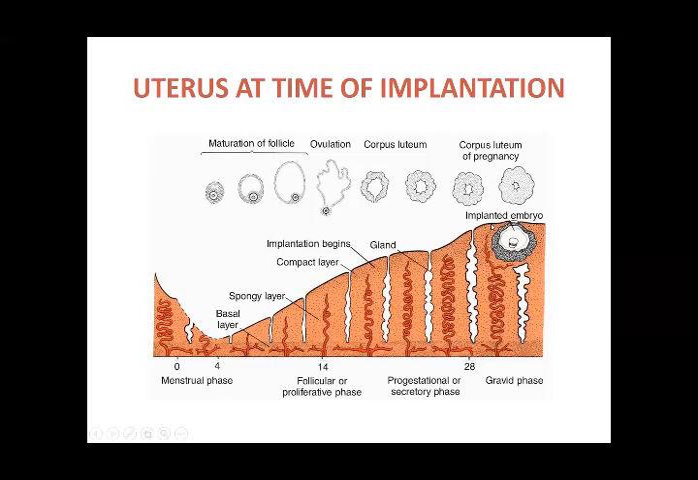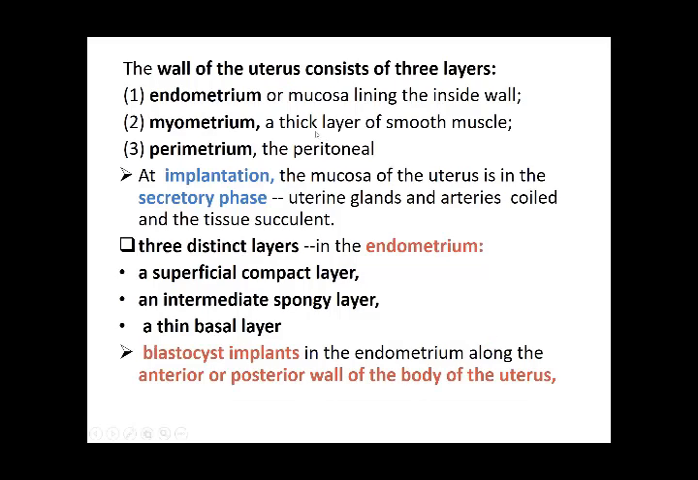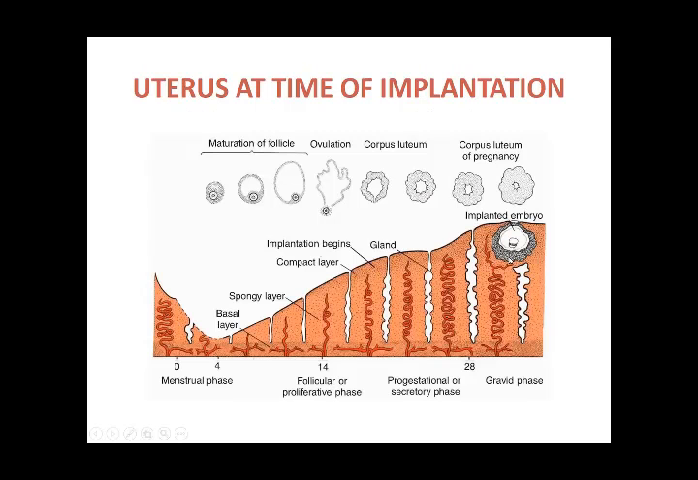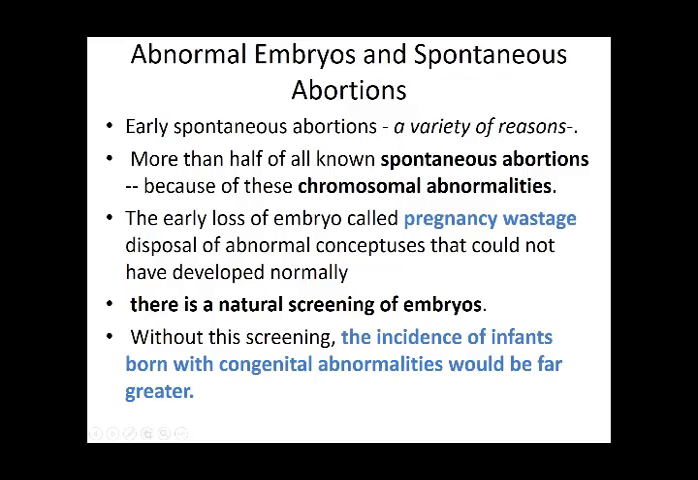This then erodes the uterine wall and enters into the connective tissue, up to the spongy layer, and comes in contact with the glands and the blood vessels. Then the wall of the uterus, so this is embedding here.